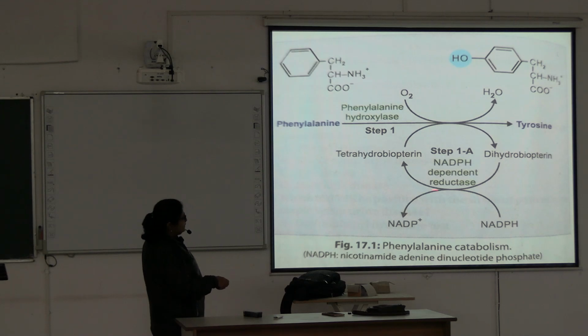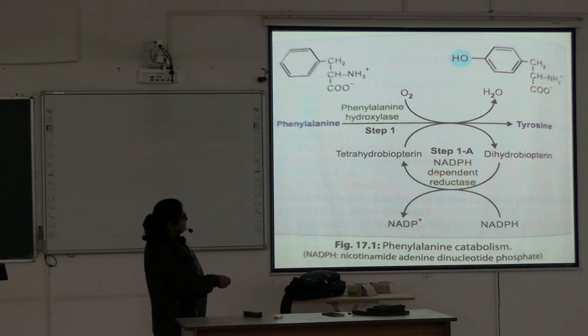So there is a reductase which converts dihydrobiopterin to tetrahydrobiopterin, and it is NADPH dependent, meaning the hydrogen comes from NADPH. Dihydro means 2 hydrogens, tetrahydro means 4 hydrogens. NADPH is converted to NADP plus.